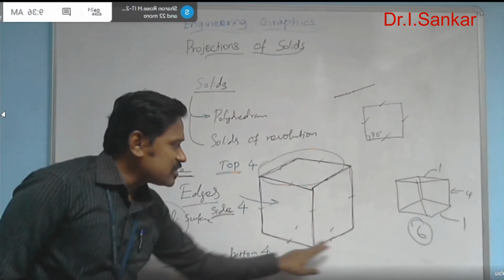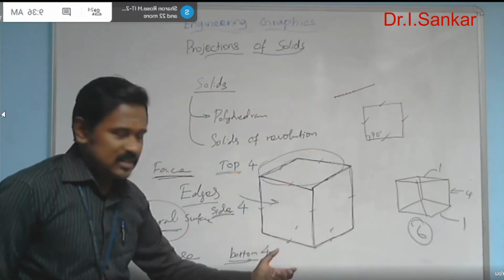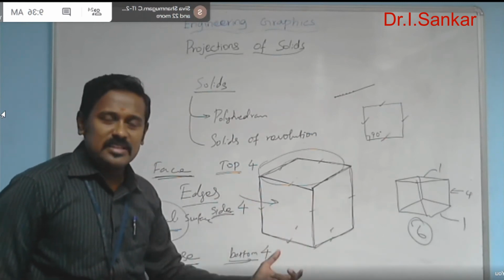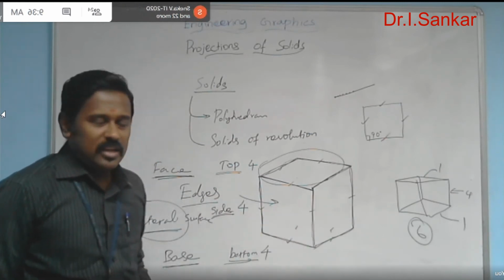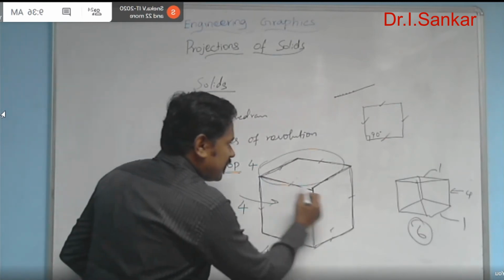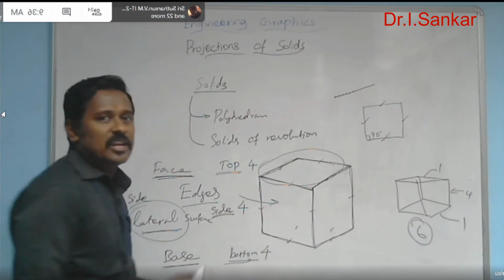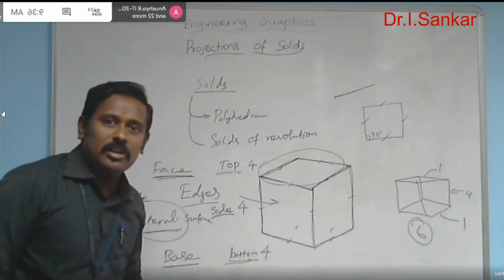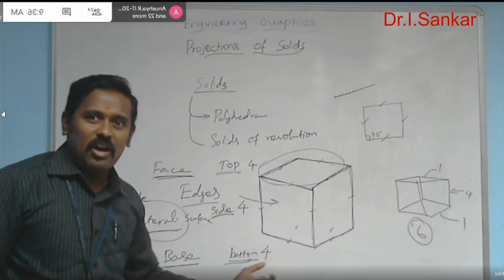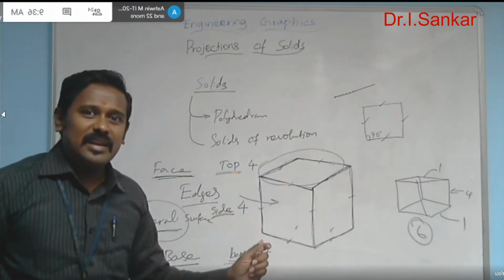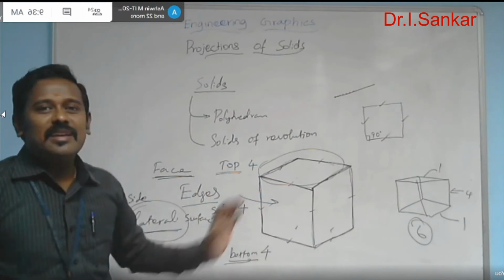Here, the top surface is called the face. The bottom surface is called the base. The side surfaces may be termed as lateral faces or side faces. In the same way, the edges also can be named. The edges in the face may be termed as face edges or top edges. The edges in the base may be termed as base edges or bottom edges. The side edges can be termed as lateral edges or side edges.